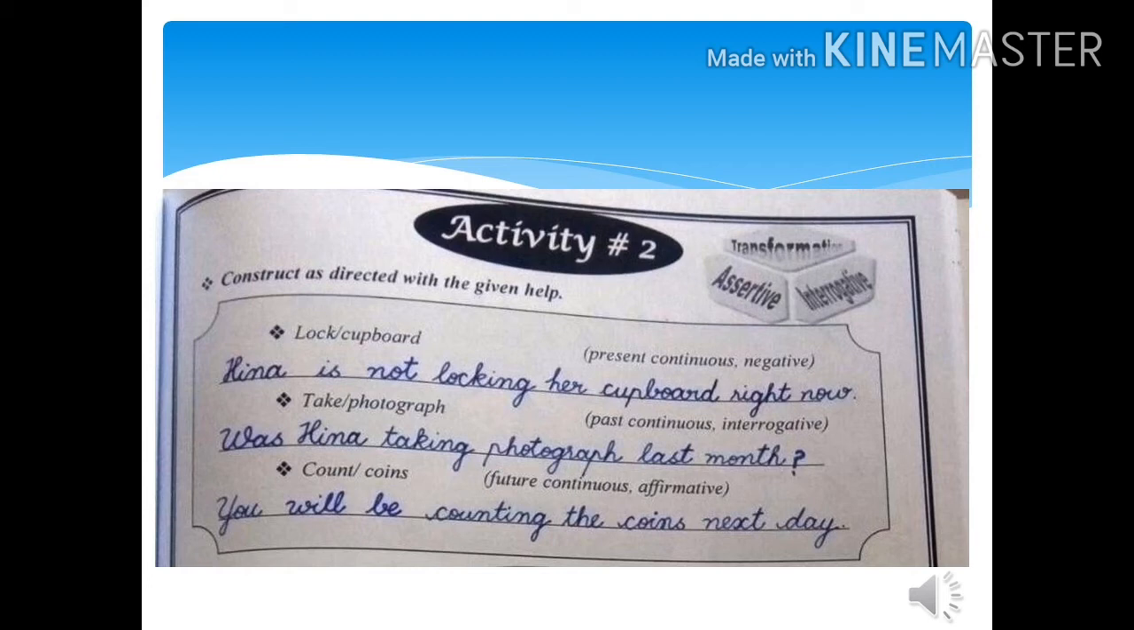Take photograph. And it should be in interrogative past continuous tense. How will the sentence be constructed? Was Hina taking photographs last month? Of course, interrogative is there. Then we are going to add question mark. Now, count coin. According to these words, we are going to make an affirmative future continuous tense. So, its answer would be, you will be counting the coins next day.